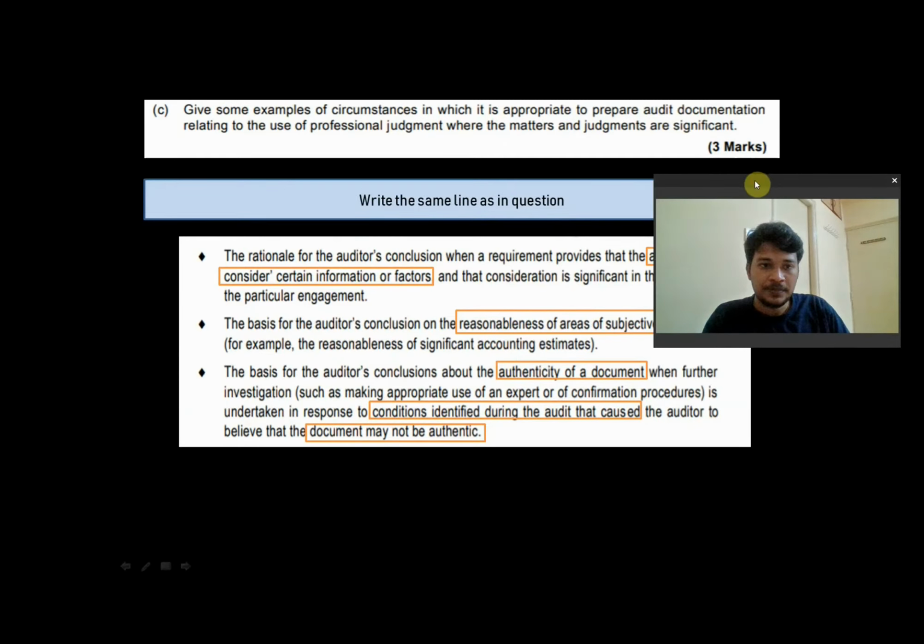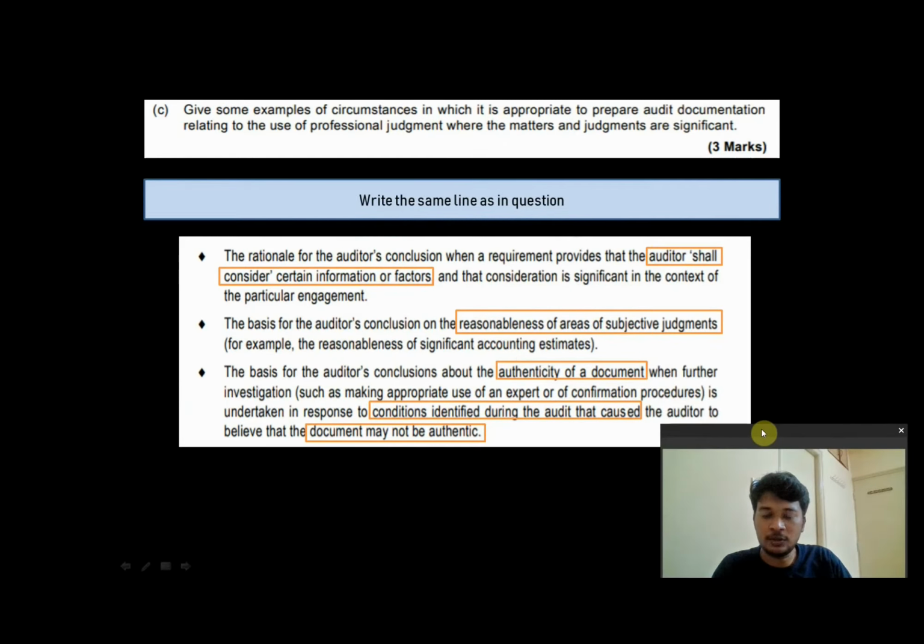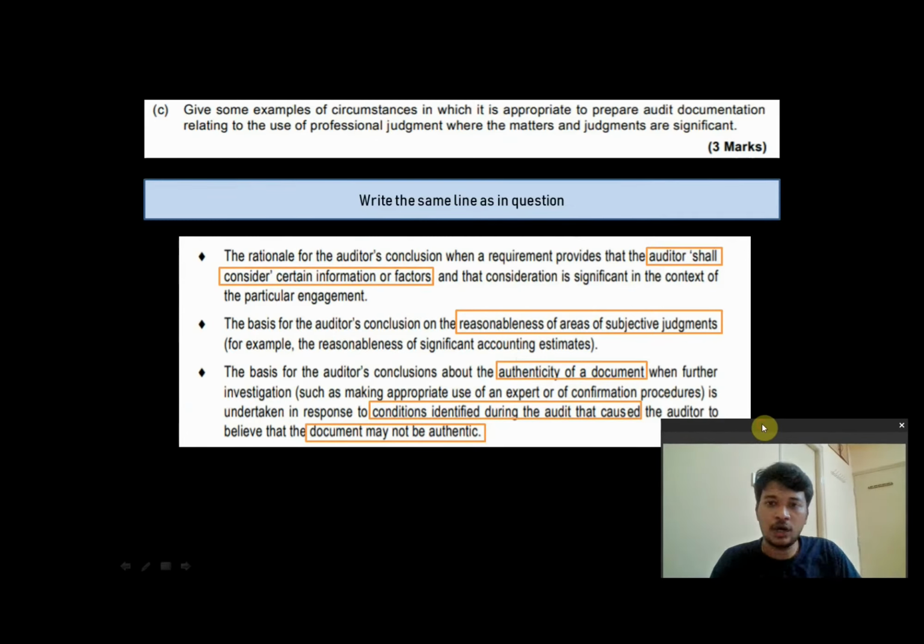So the next point is: give some examples of circumstances in which it is appropriate to prepare audit documentation relating to the use of professional judgment where the matters and judgments are significant. Simple. First, understand the question. You are an article going for an audit. You know there are places where your partner, your audit manager, your seniors are going to ask you, where is your audit documentation for this? How did you arrive at this? How do you know this is right? They're going to grill you with a lot of questions in certain areas. Which are those areas? How do you identify those areas? This is typically the question.